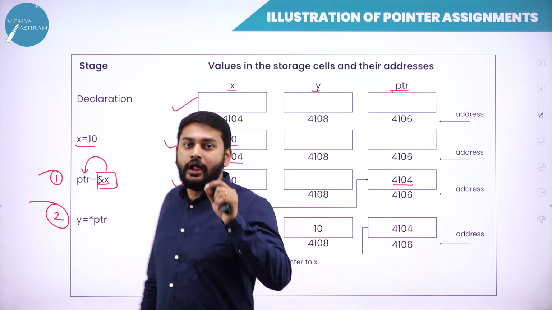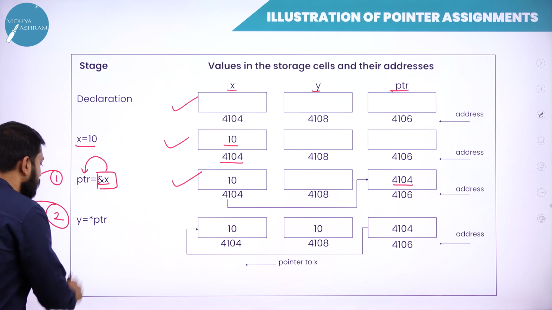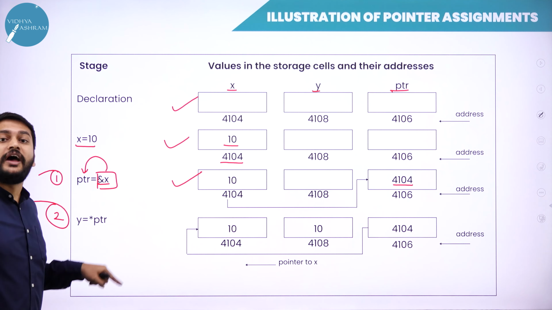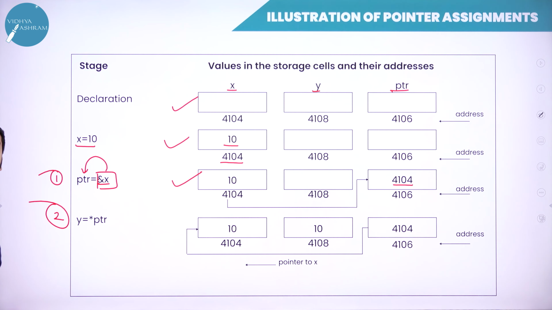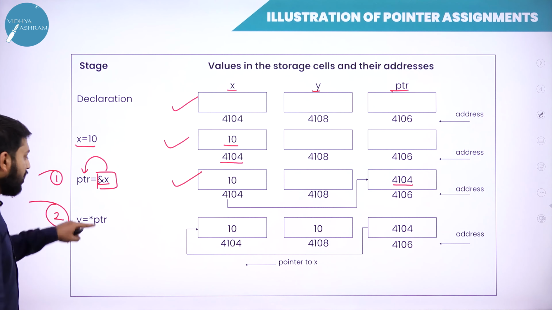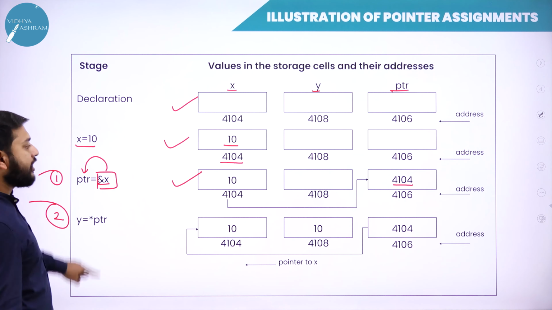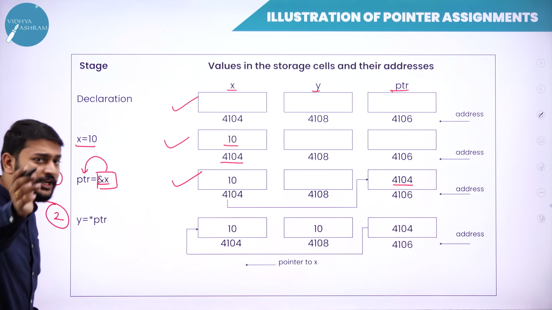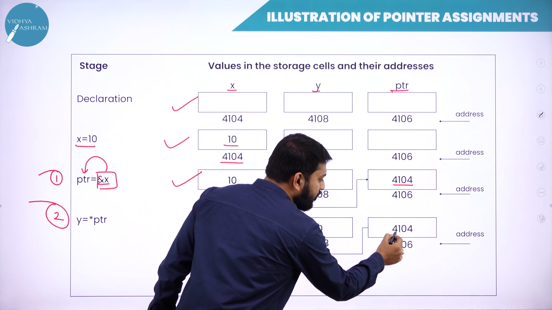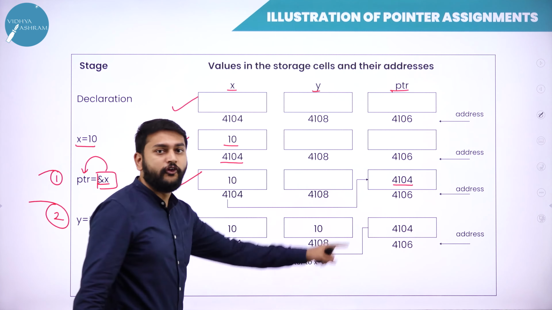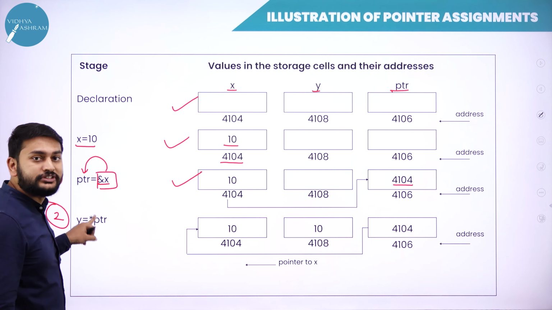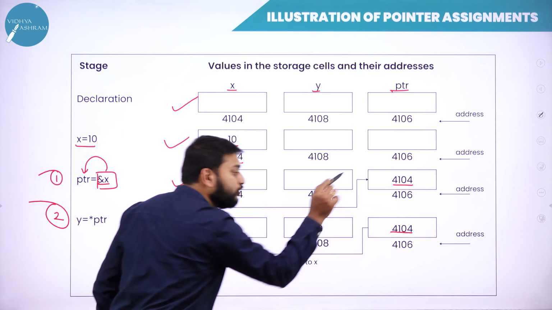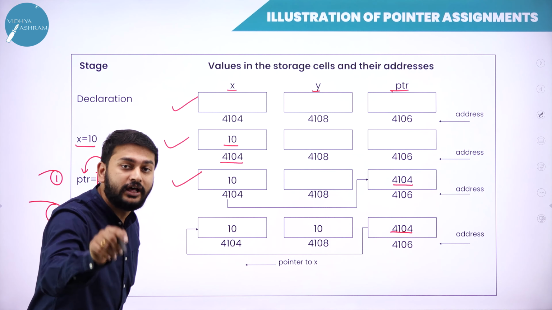You will have to understand the concept now. Star ptr in the sense, it will give you the value at the address that you have in the ptr. So let me take you to the ptr now. What is it that you have in the ptr? In the ptr you have 4104. You have used star. So whatever address you have, in this address, what is the value that you have? That you should consider if you use star.